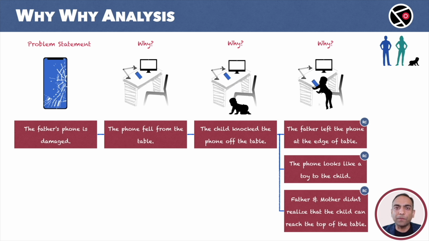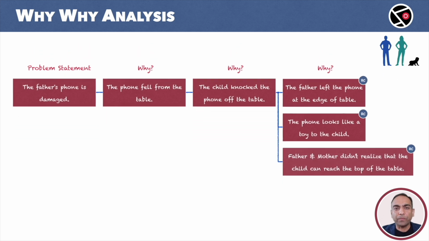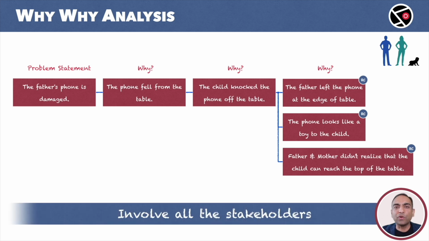to the phone. What we have on the screen right now is the fundamental idea behind why analysis. It always starts with the problem statement, followed by a series of whys. We keep answering the whys until we identify the root cause. Quite simple. Now we delve a little deeper. There are a few rules that we should keep in mind while performing the why analysis. The first one, and the most important one, is to involve all the stakeholders into the process.